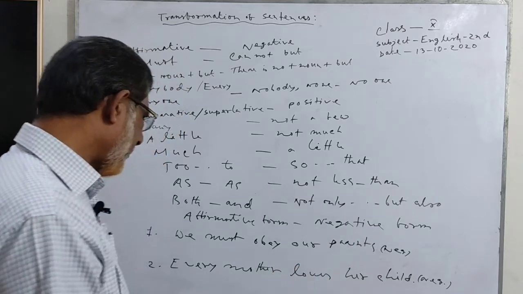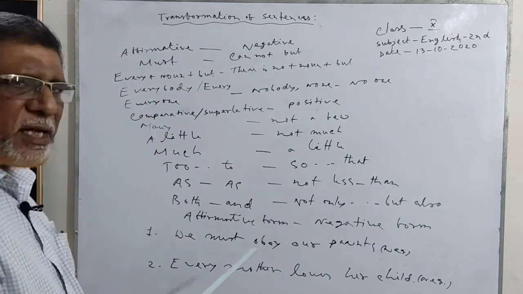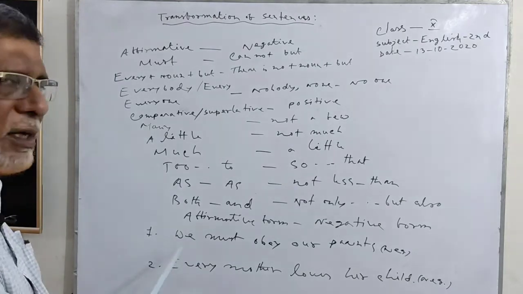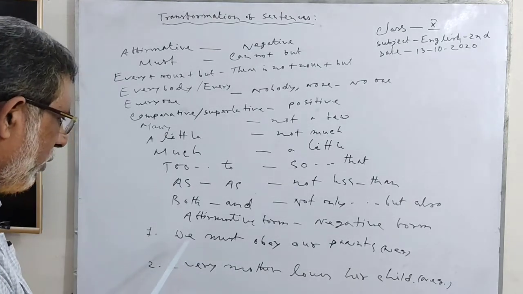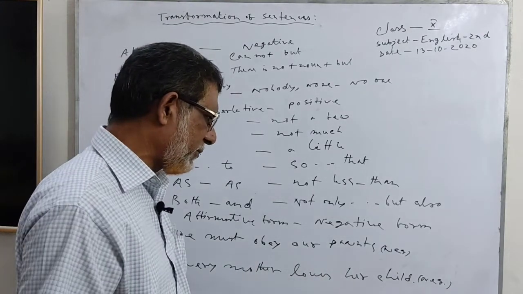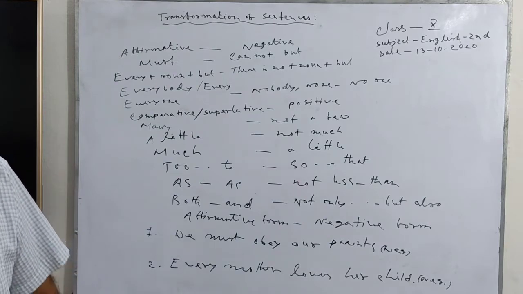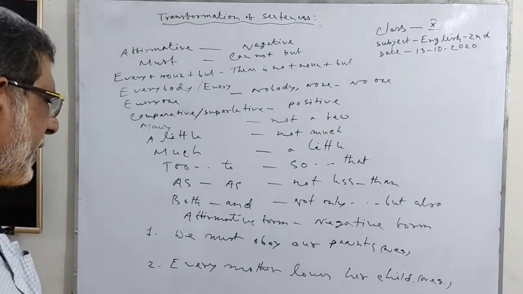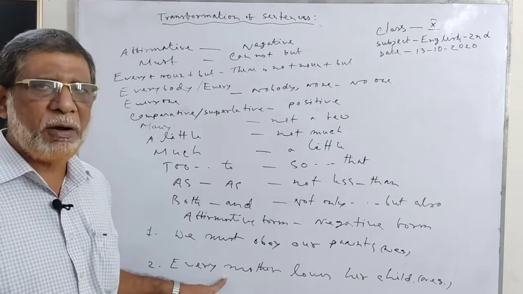I am going to describe it in an example. Look at the board, here you can see an example. We must obey our parents. How can we transfer it to negative form?